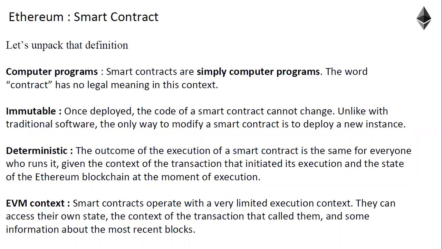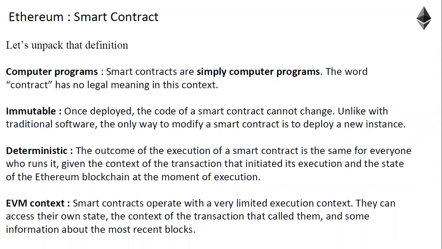And given the context of the transaction that initiated its execution, the state of the Ethereum blockchain at the moment of execution is what will be changed once a smart contract gets executed. Okay, and all you need to understand from this point is any node which executes the smart contract will get the same output, and that is how they compare what is received and what they calculated. If both match, they confirm it, they validate it.